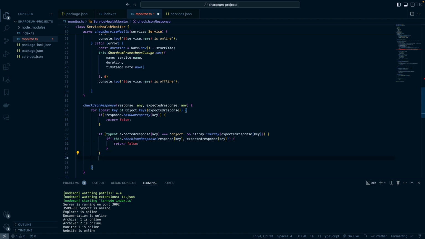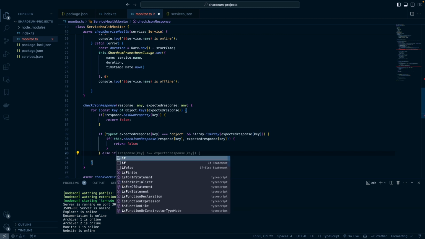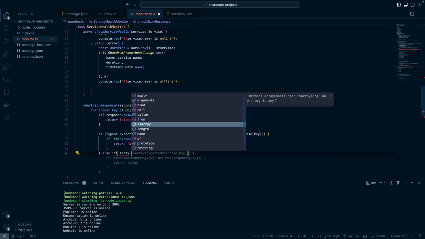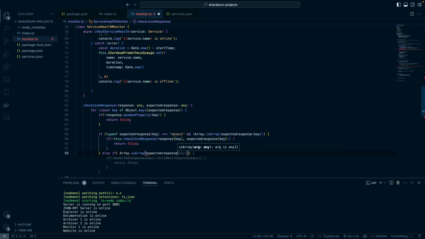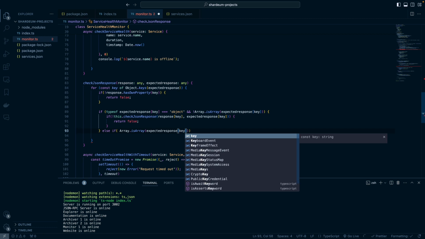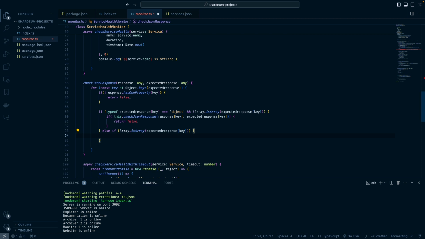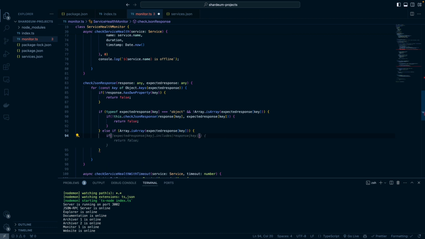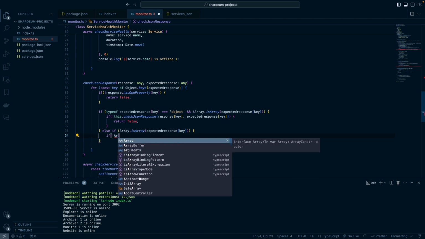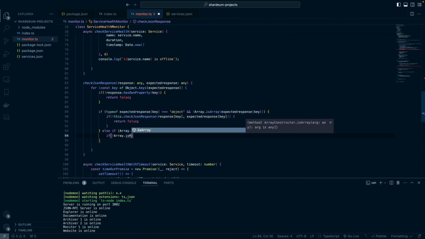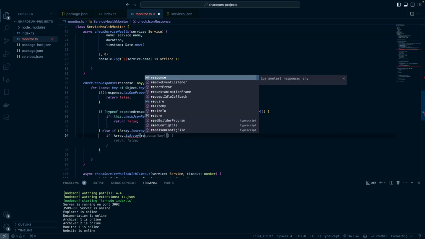Perfect. But if the value is an array, so let's check. Let's do else if Array.isArray the expected key. So what we want to do now is, if it's not an array, then this is the response key.